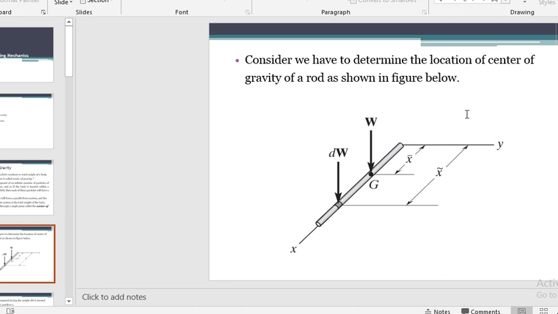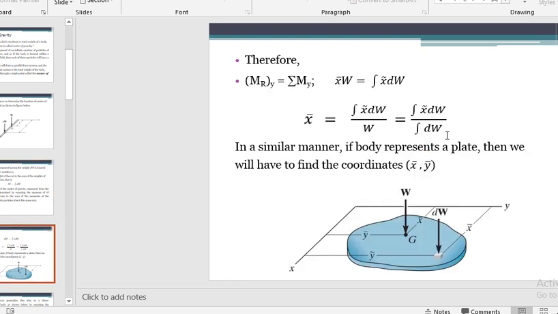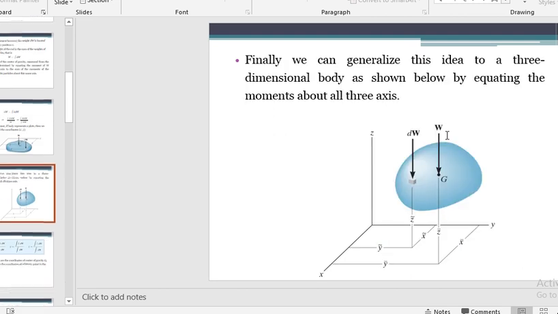Consider that we have to determine the location of the center of gravity for this pipe, as shown in the figure. We will divide the complete weight of the rod into smaller units. Weight dW is located at an arbitrary position x bar. The total weight of the rod is the sum of the weights of all the particles, and we can compute the total weight of the object using this equation.